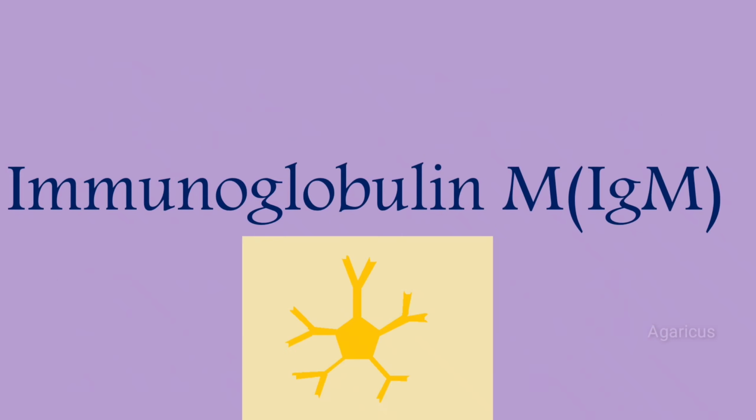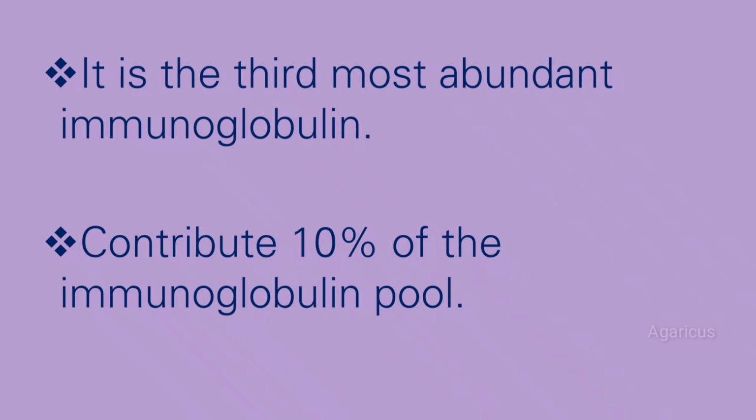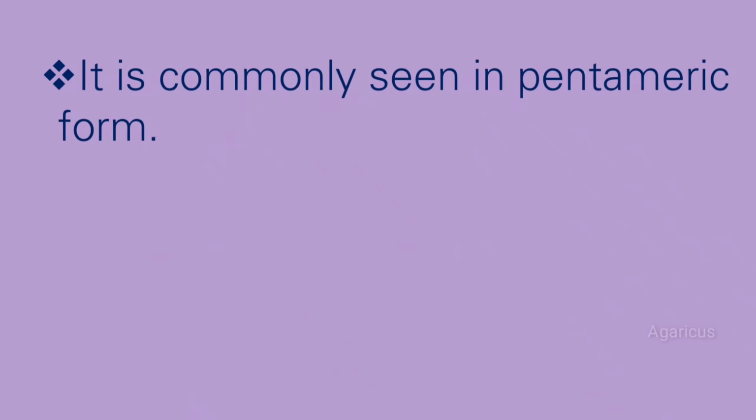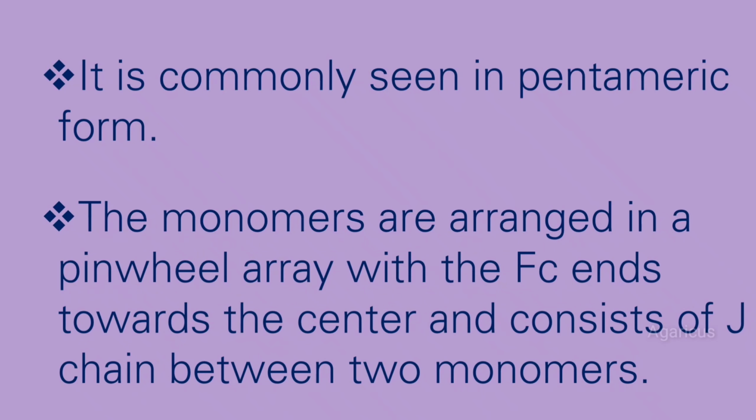Next we are discussing about immunoglobulin M, IgM. It is the third most abundant immunoglobulin, contributing 10% of the immunoglobulin pool. It is commonly seen in pentameric form. The monomers are arranged in a pinwheel array with the Fc ends towards the center and consist of a J chain between two monomers.